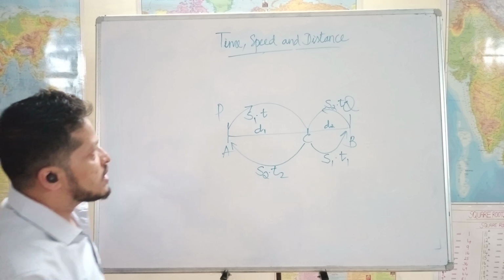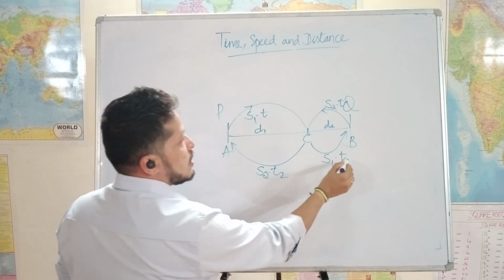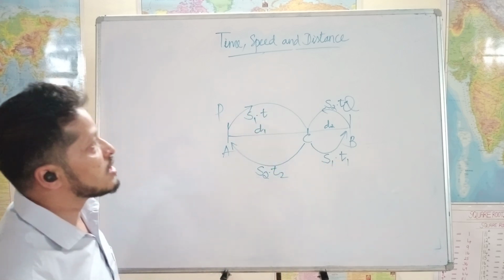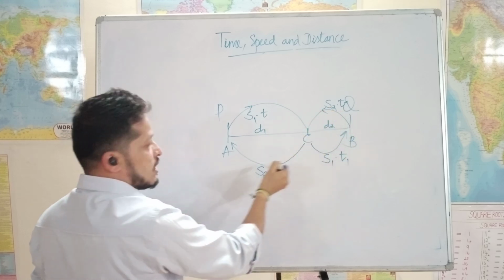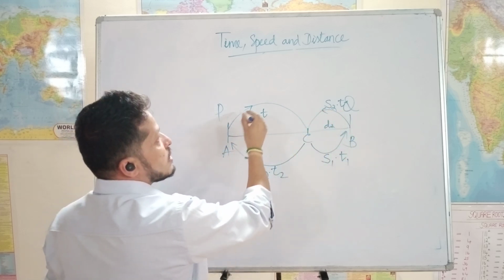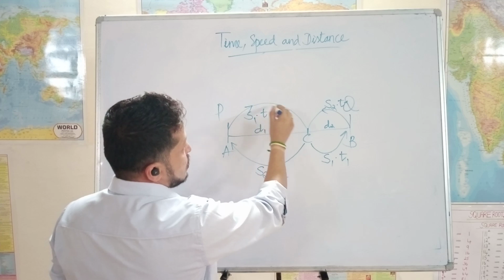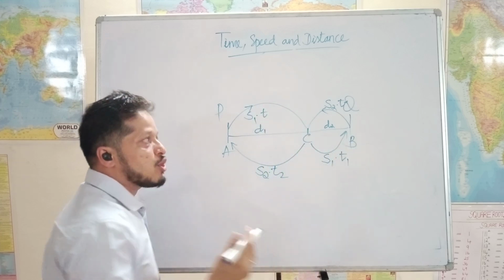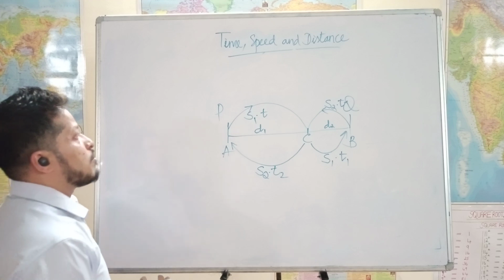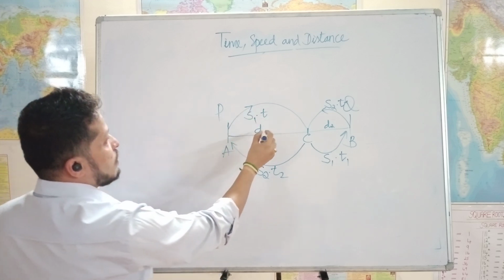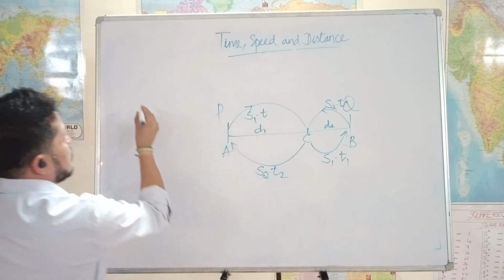Now how is this t related to these two t's? There has to be a relationship because the speed that they have used for the entire journey is same. Even here the speed which is used for entire journey is same, so there has to be a relationship. Let's see how we can derive a formula or a relationship. See, here for d1 we have two different formulas.